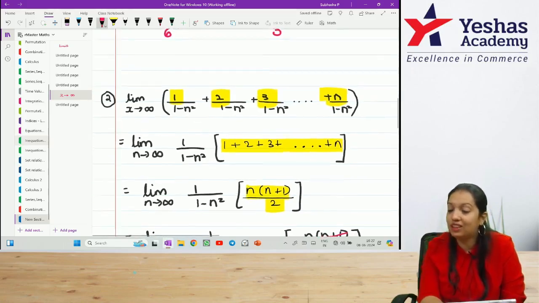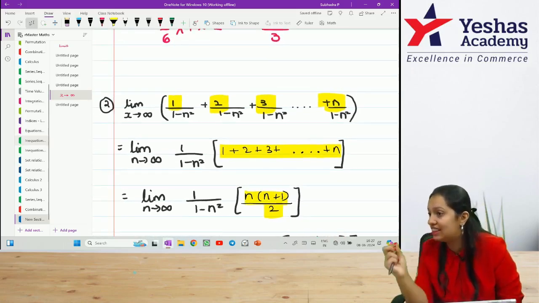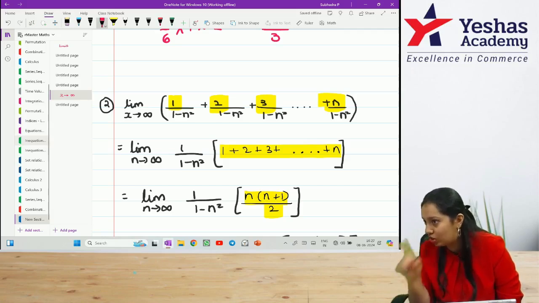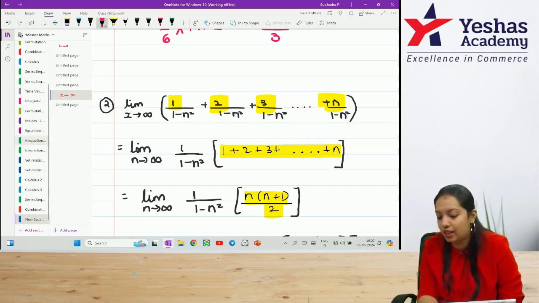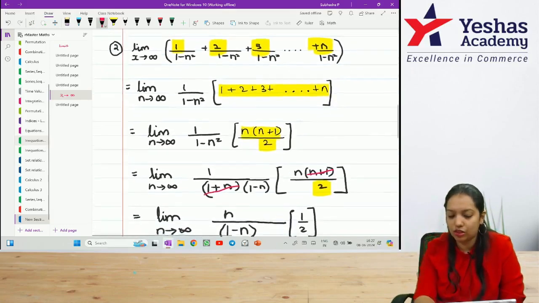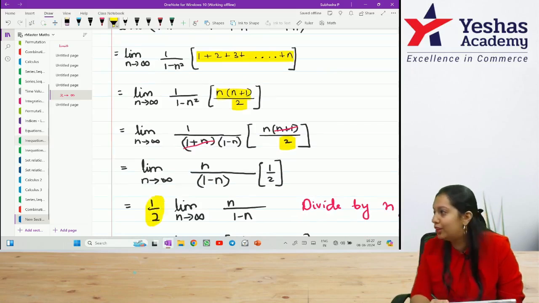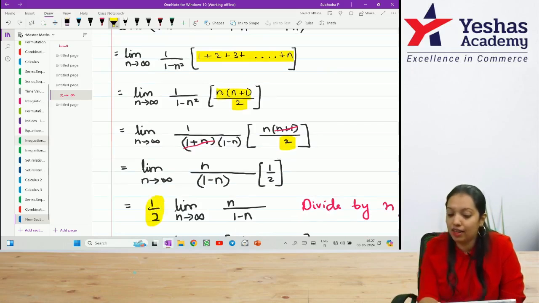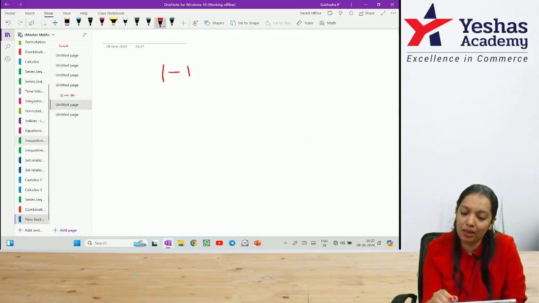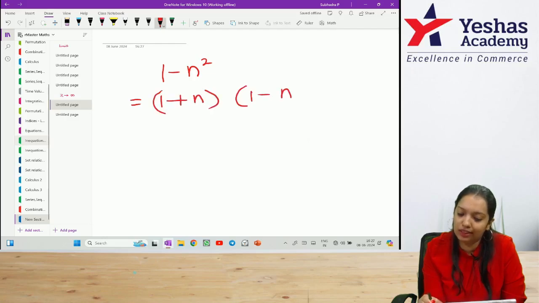Now, what is the scalar multiple or the constant that you can see? 1 divided by 2. I am repeating, a scalar multiple is a constant. What constant can you see? 1 divided by 2. Take that 1 by 2 outside of the limit. So in the next step or in any of the further steps, this 1 by 2 will stay outside. I'm just playing around with the other stuff. This 1 minus n square, can I write this as 1 plus n into 1 minus n?